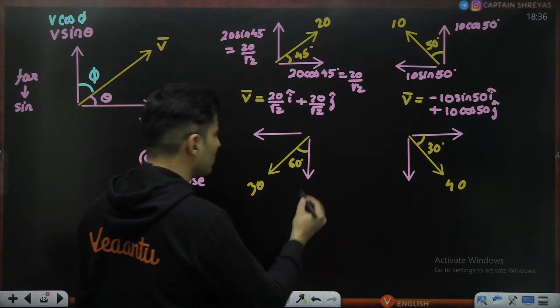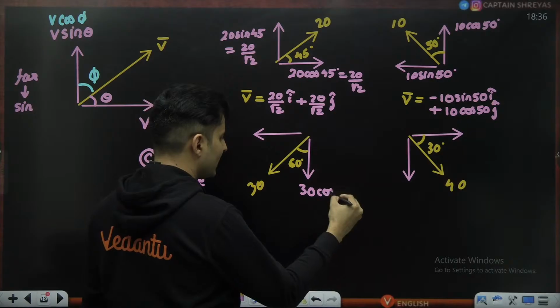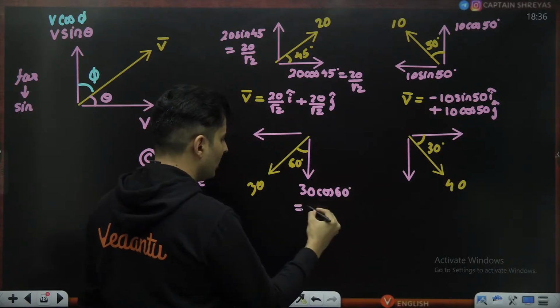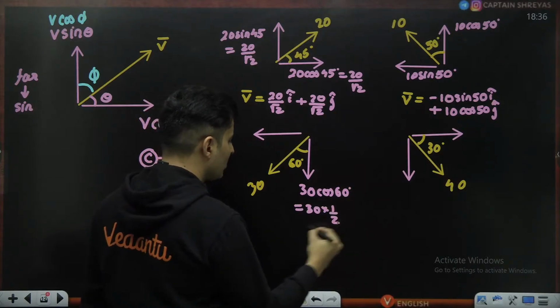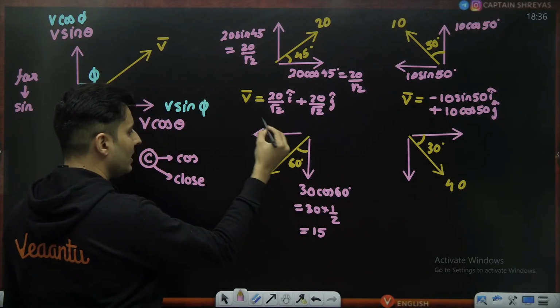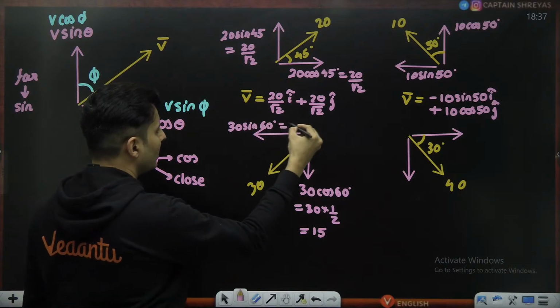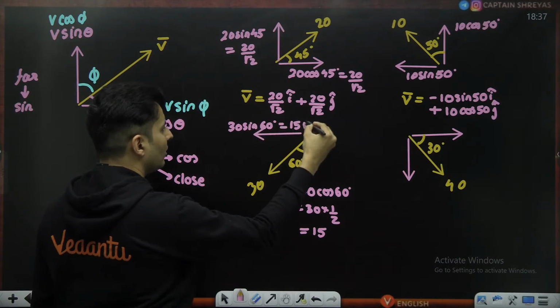Same thing over here. Let's do it. This is closer, so this will be nothing but 30 cos 60. Cos 60 is half, so it will be 30 multiplied by half. So it will be just 15 units. This is far away, so this will be nothing but 30 sine 60. Sine 60 is root 3 by 2, so it will be 15 root 3.